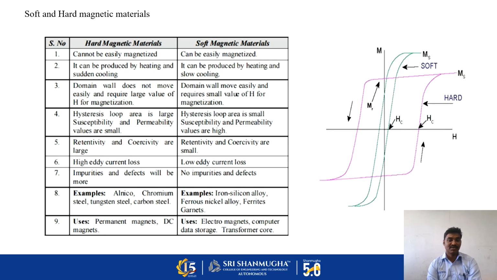Likewise, alloys of iron and silicon, ferrous nickel, ferrites, and garnets exhibit soft magnetic nature.